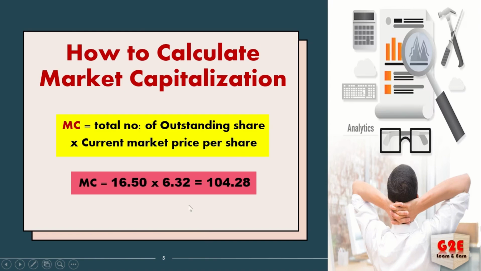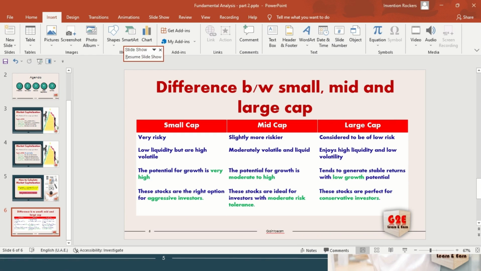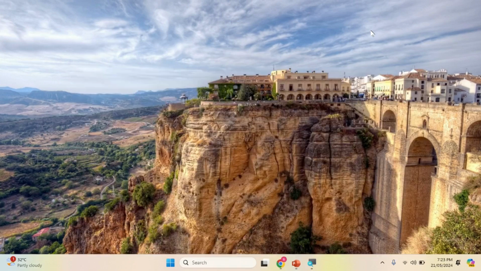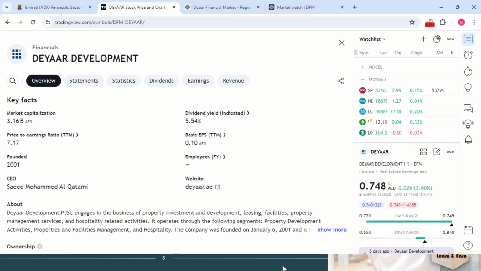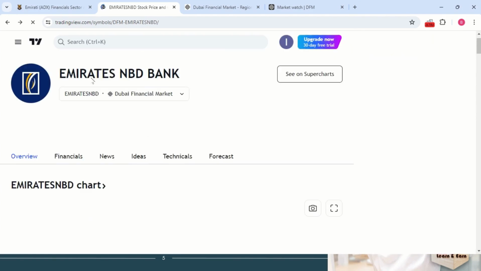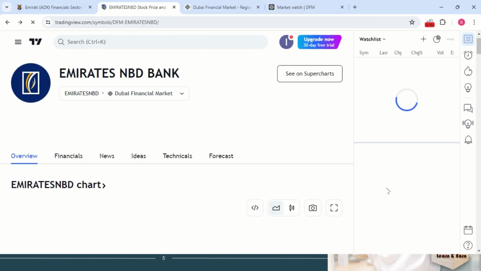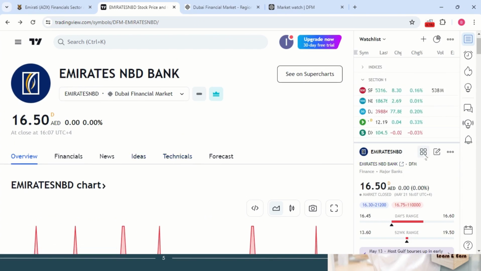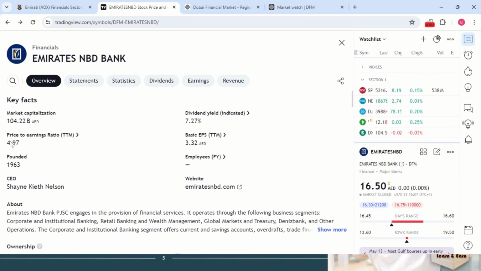Okay, let me show you. From here, it's available because I have calculated for Emirates NBD. Suppose this website is giving a wrong result, you have to go to the respective exchange and check it over there. From here, see the market capitalization. It's available, 104.22. So I already told you the formula, right?